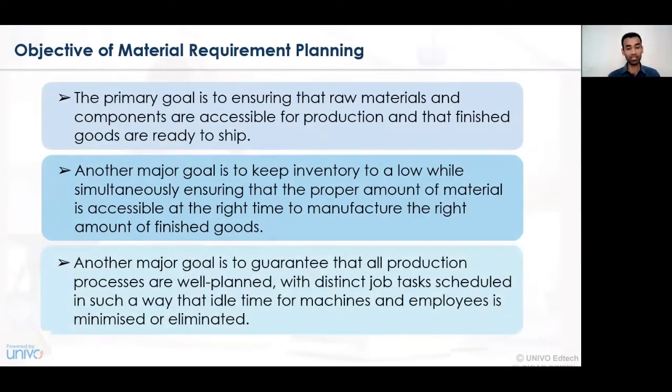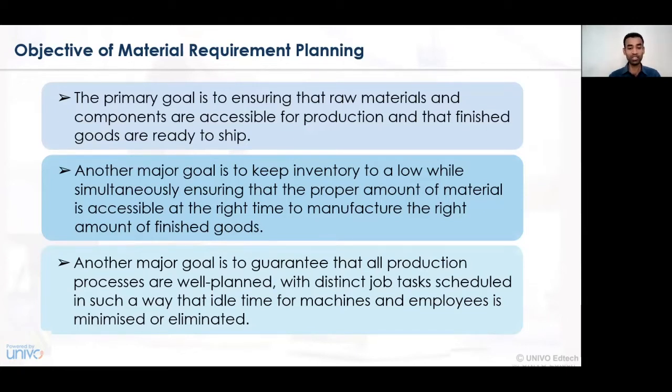And lastly, another major goal of material requirement planning is to see that whatever distinct objectives are being undertaken, that is, one job is always different from another, for all those particular jobs a well-planned series of activities is undertaken to see that whatever material is ordered, only that particular quantity or quality of material is delivered at the specified machine.